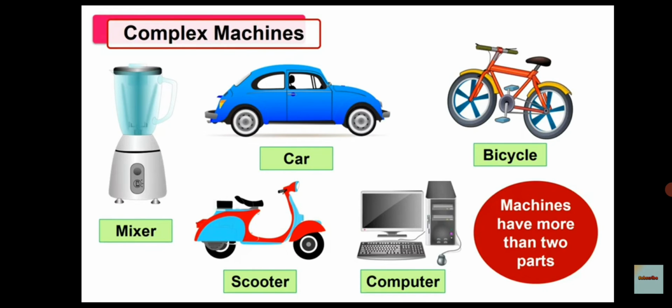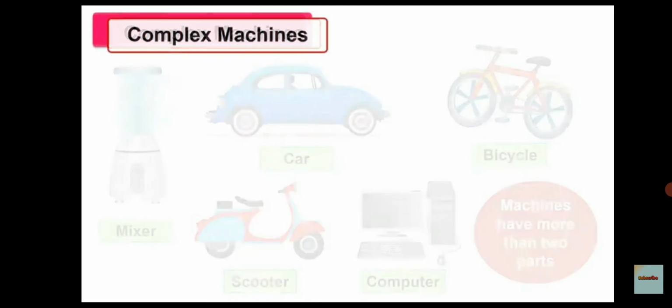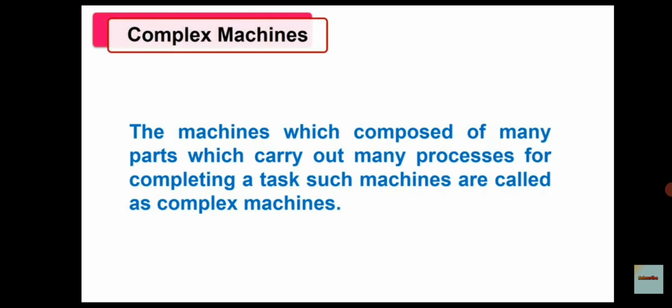Such machines are called complex machine. So children, here now we will see related to our complex machine and its definition. So, the machines which are composed of many parts which carry out many processes for completing a task, such machines are called as complex machine.